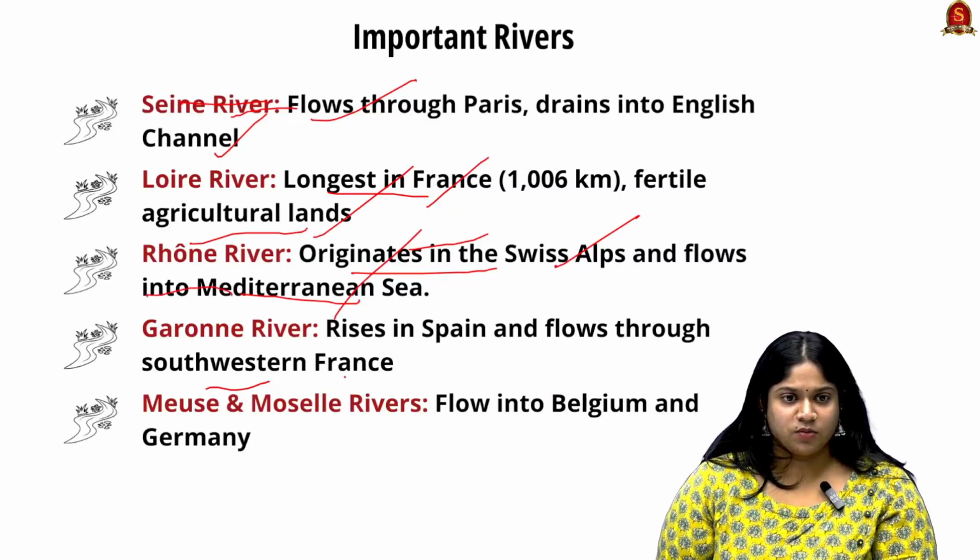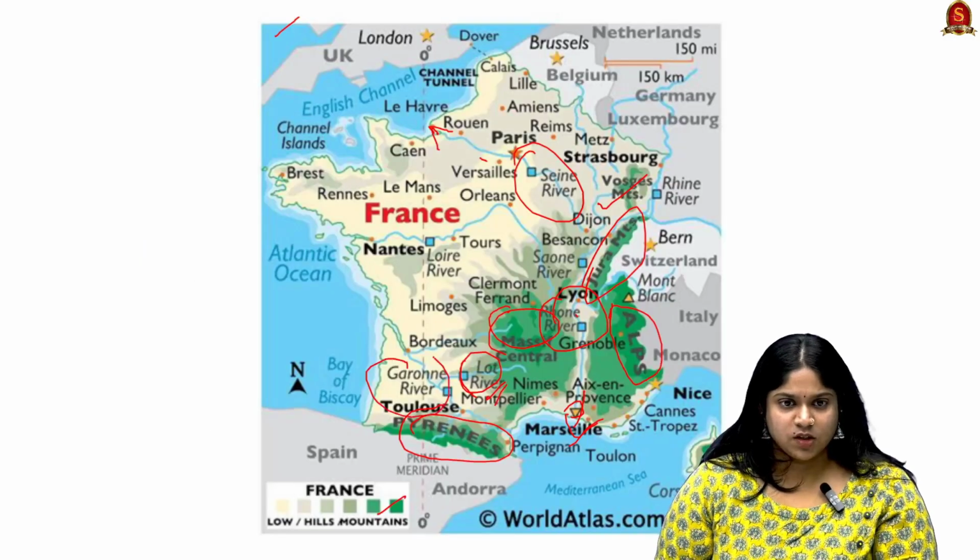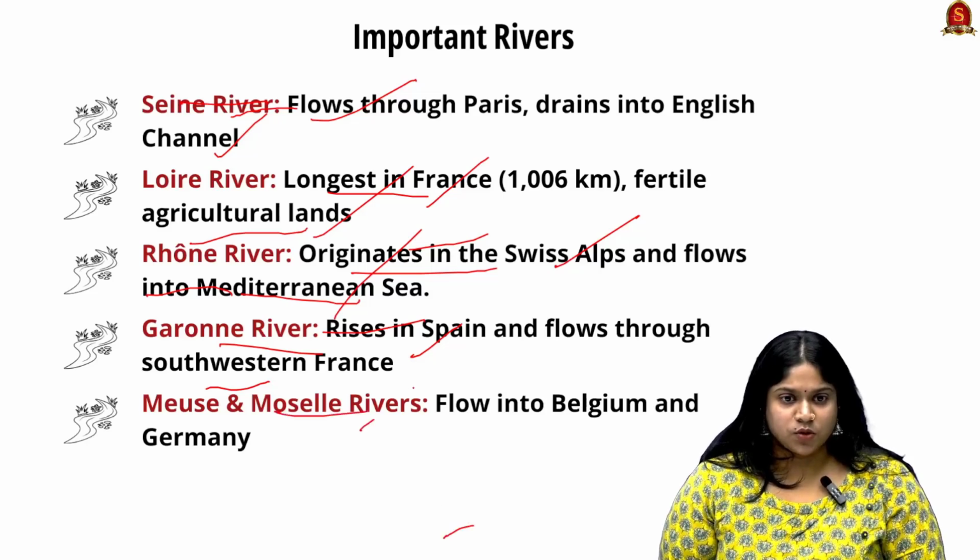Next is the Garonne River. It rises in Spain and flows through southwestern France. This is the Garonne River, and here we can see the origin. Next are the Meuse and Moselle rivers. They flow into Belgium and Germany.